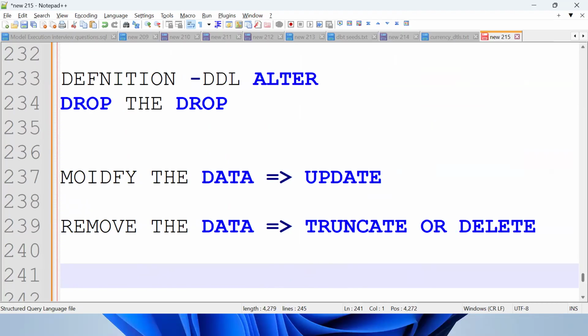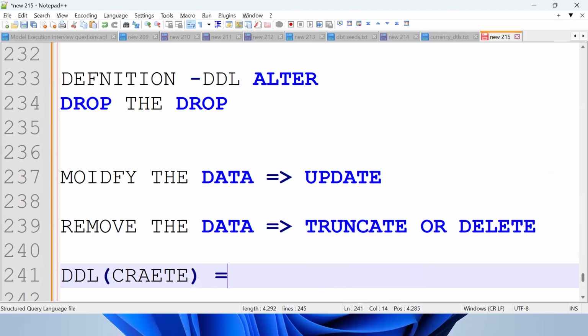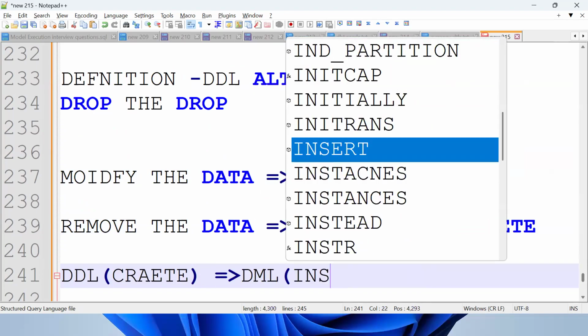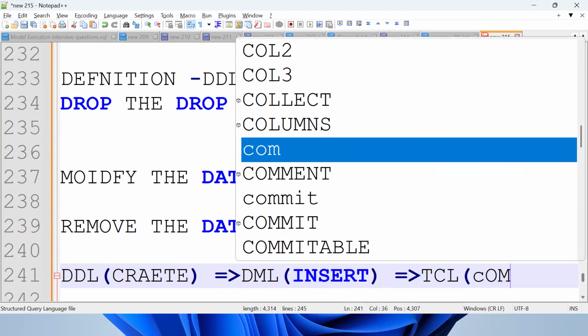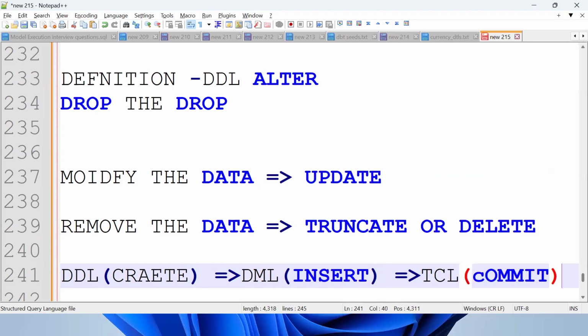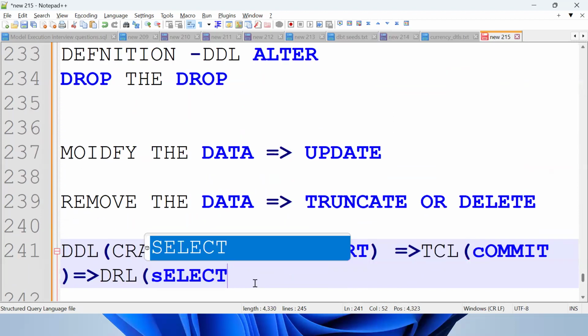So step by step: DDL CREATE, then DML INSERT, then TCL COMMIT, and next DRL SELECT statements.